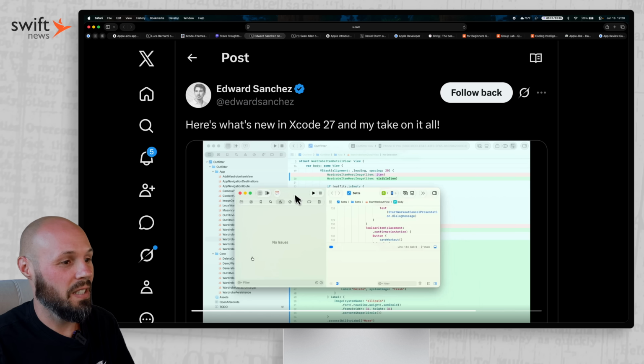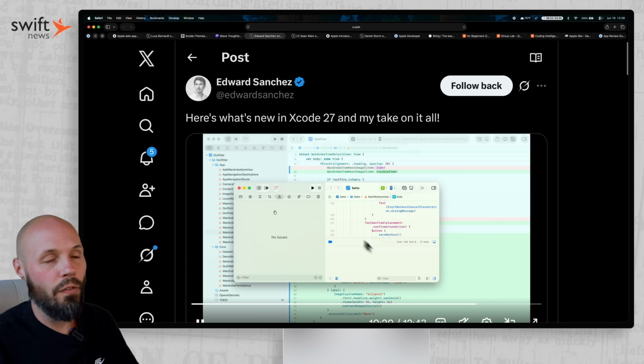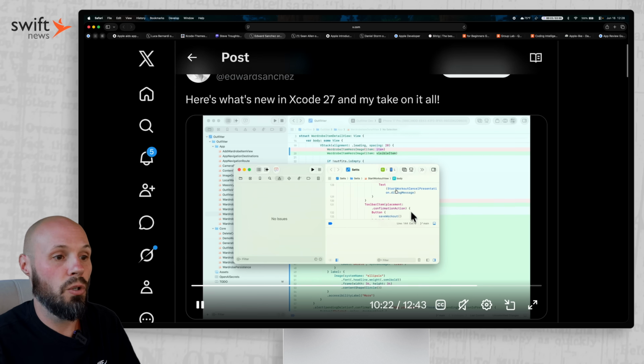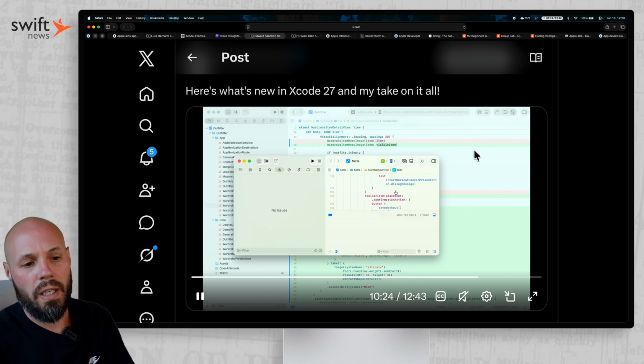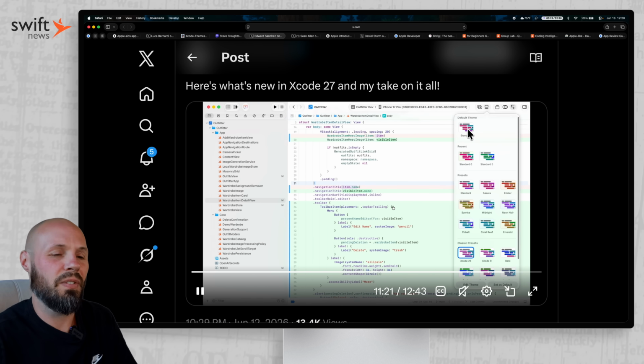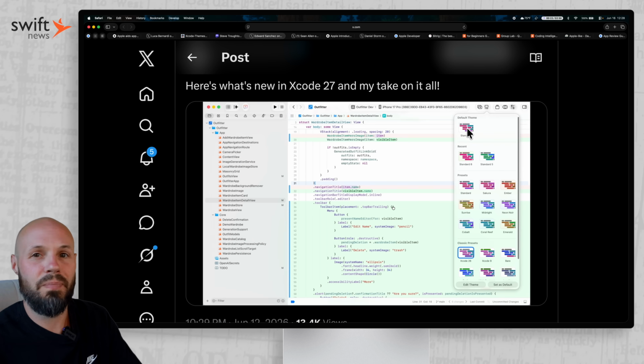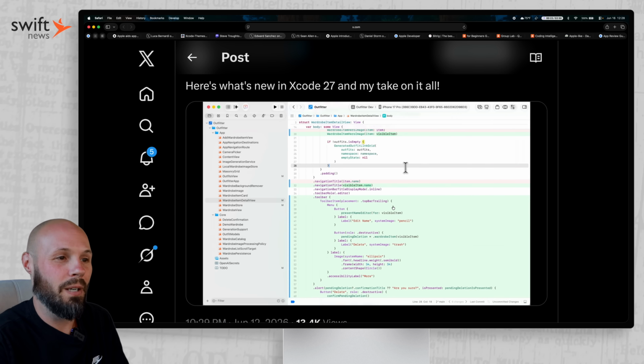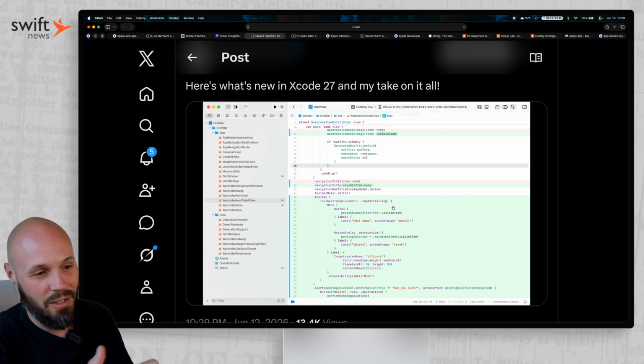Also, Edward Sanchez has a nice video out. He is a former designer on the Xcode team, so about a 12-minute video of him walking through the new Xcode design, showing you how to use these themes and actions, various different design choices, and you'll get some interesting tidbits along the way, hearing Edward talk about just the design of Xcode, because he has experience, he was on the team.